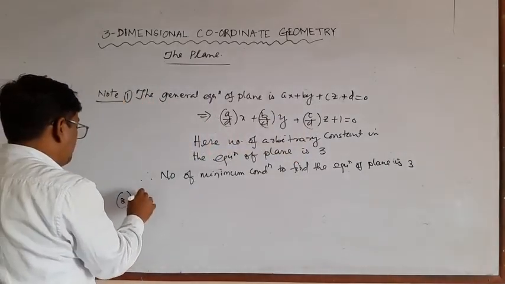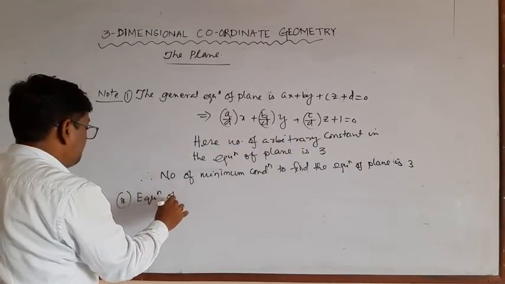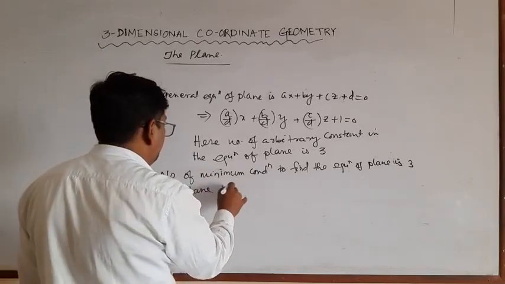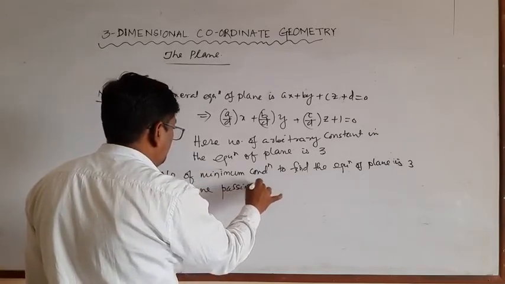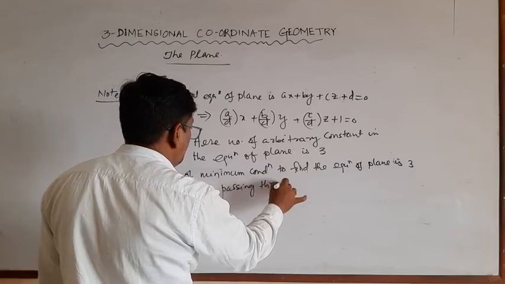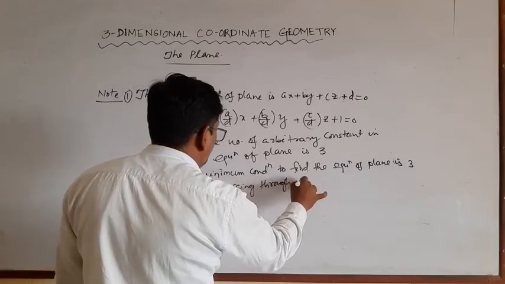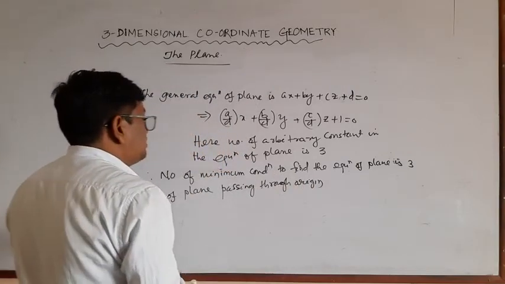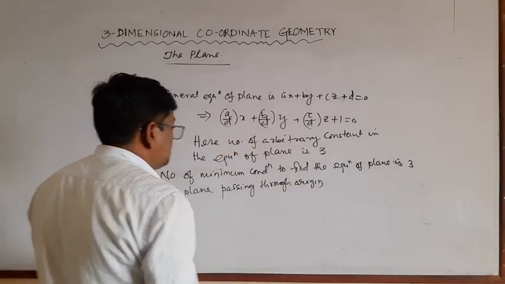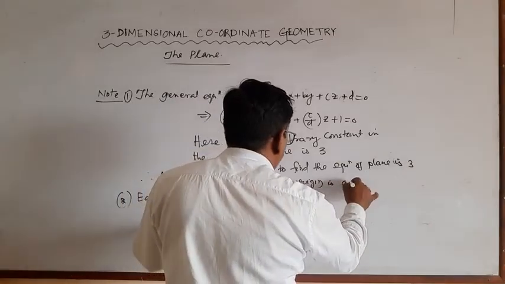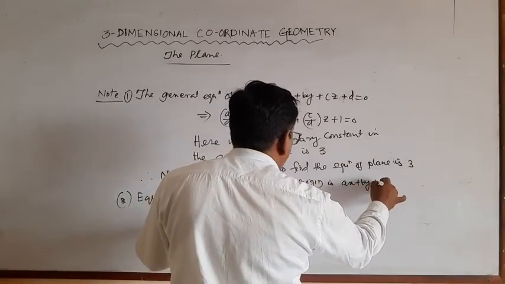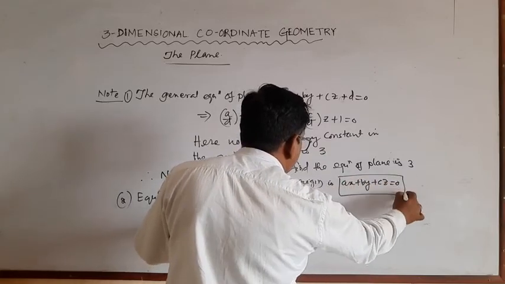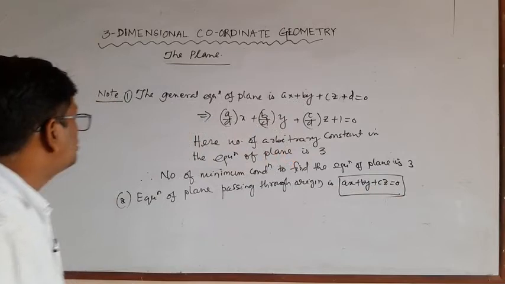Note 2, equation of plane passing through origin, number of minimum conditions is 3. So the equation of plane passing through origin is ax plus by plus cz is equal to 0. D is absent, the constant term is absent.